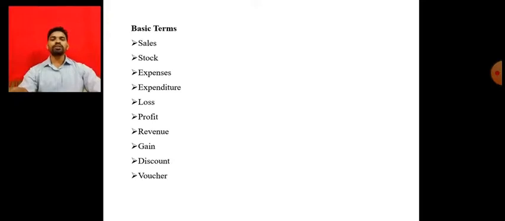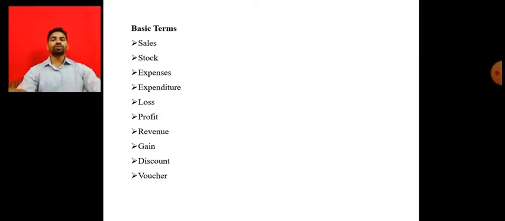Gain is not a regular activity in the business. It is not just like the profit, but something that comes one time or two times a year. How do we get it? After five years, when they sell the fixed assets, the profit they get on that is nothing but the gain. Discount means a reduction of the price or the cost price.